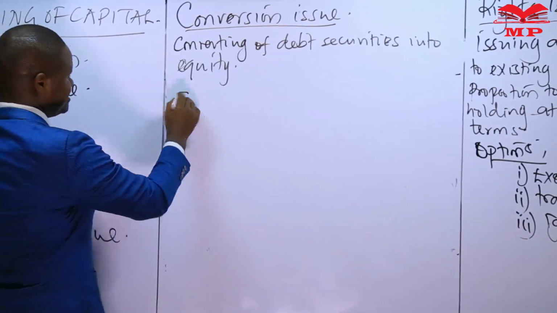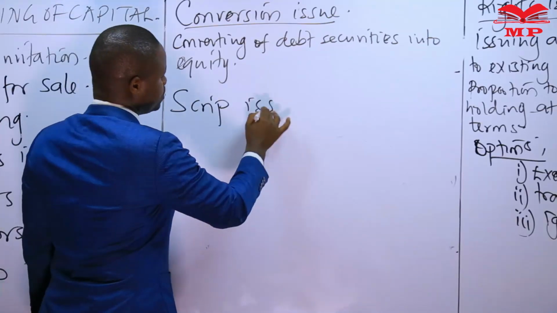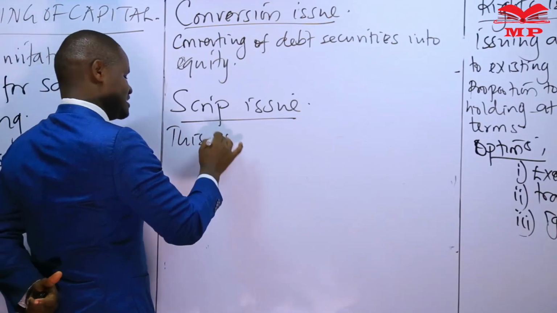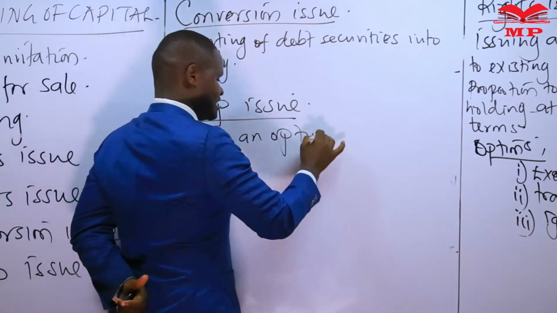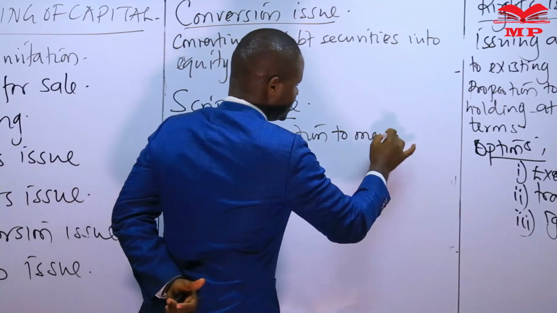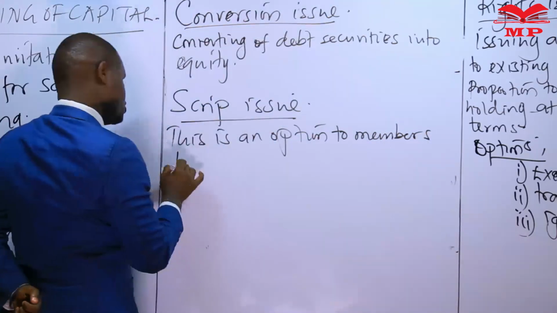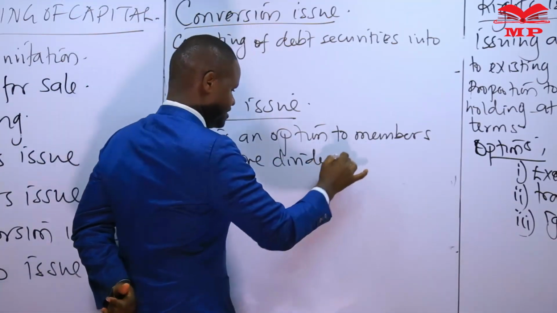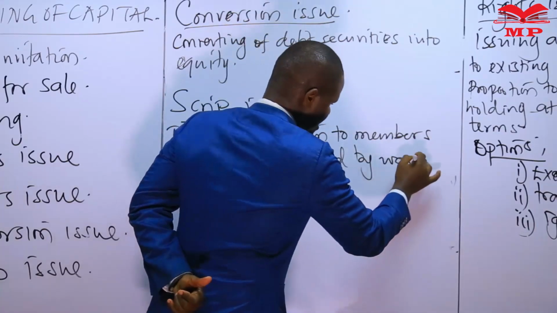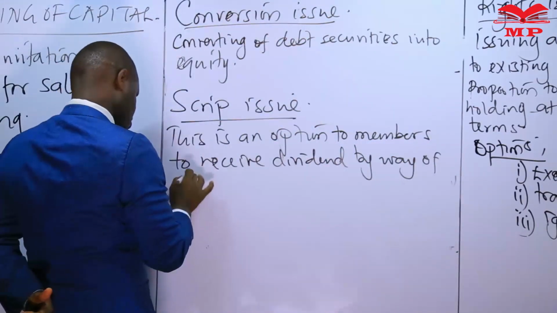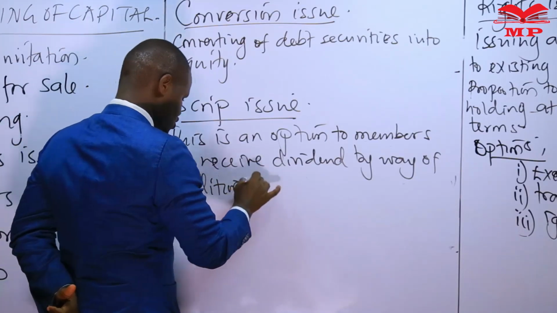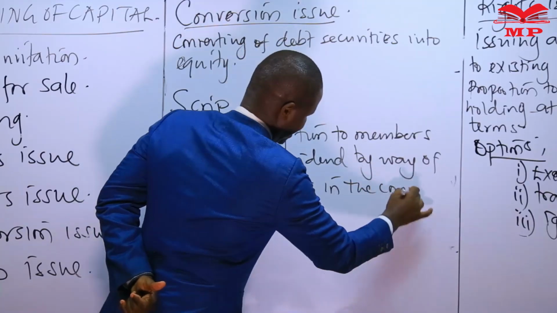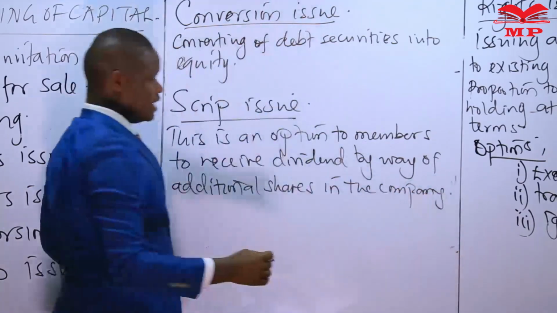Then finally, we have the scrip issue. In a scrip issue, this is an option to members to receive dividend by way of additional shares in the company.